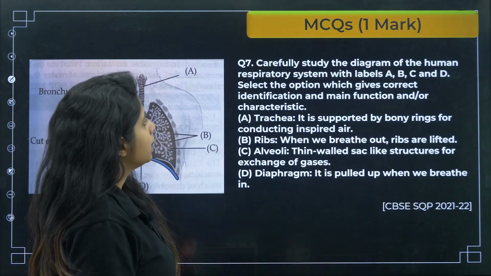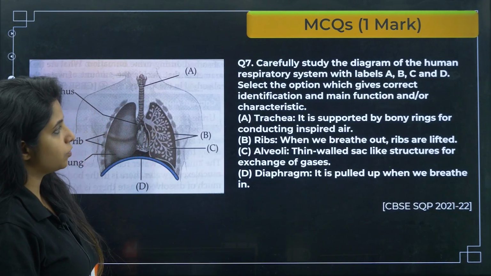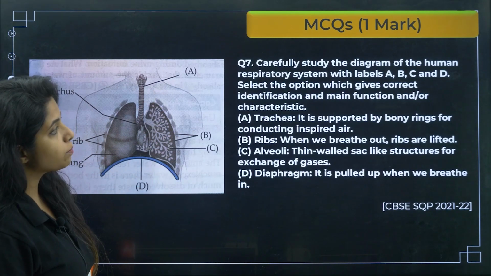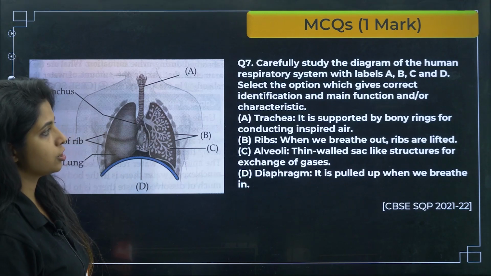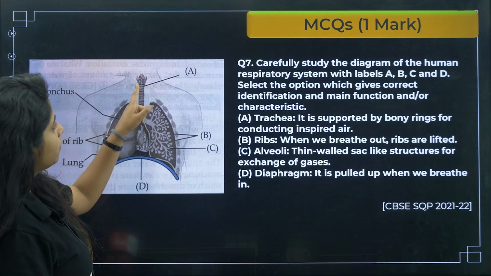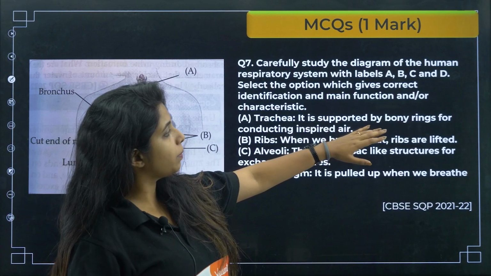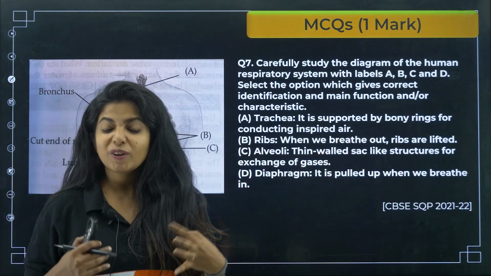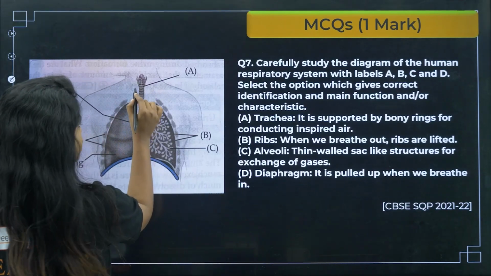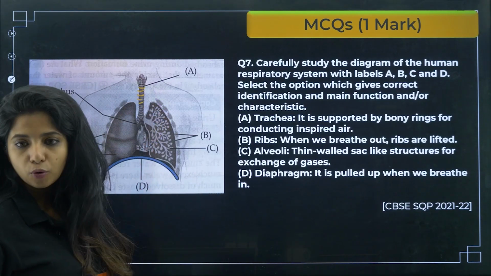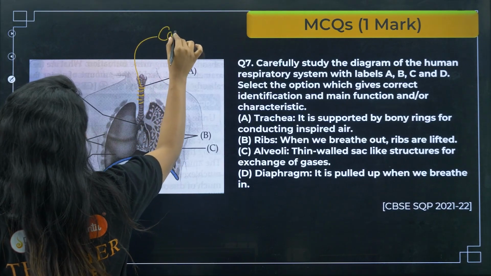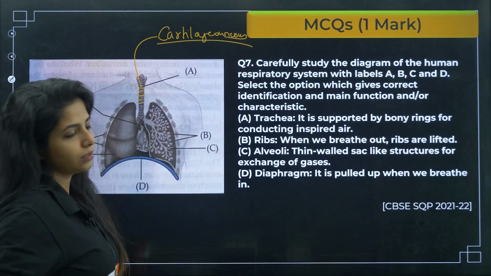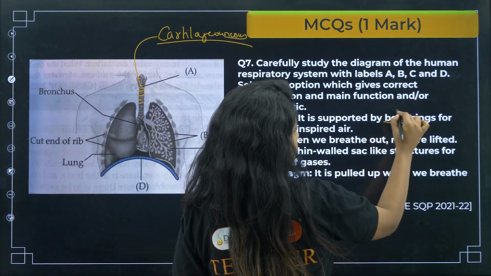Cool? Next. Carefully study the diagram of the human respiratory system with labels A, B, C and D. You see A, B, C and D. Select the option which gives correct identification and main function or characters. Trachea is there. So, trachea, it is supported by bony rings for conducting inspired air. Inspired air is the air that we took in. So, is it supported by bony rings? These rings that you see over here, do you think they are bony? No children, they are cartilaginous. So, this is wrong.